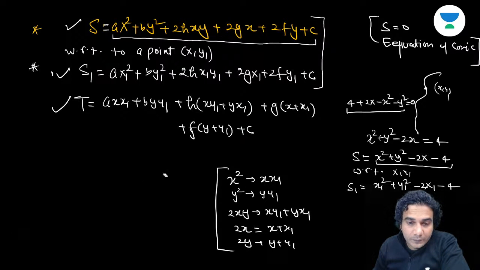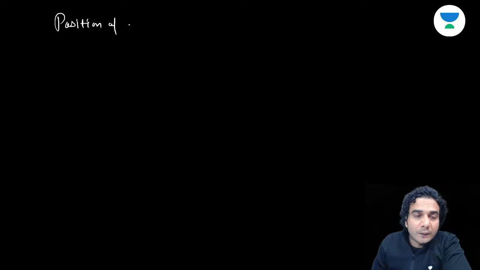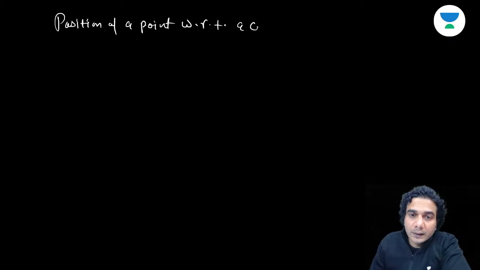The first equation which we are going to learn in terms of these terms is the equation of the tangent at a given point. Before that, let me also tell you one thing: position of a point. I'm telling you two forms. Position of a point with respect to a circle. Okay.